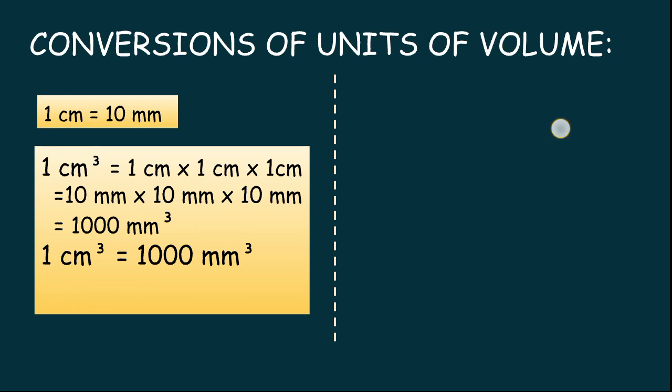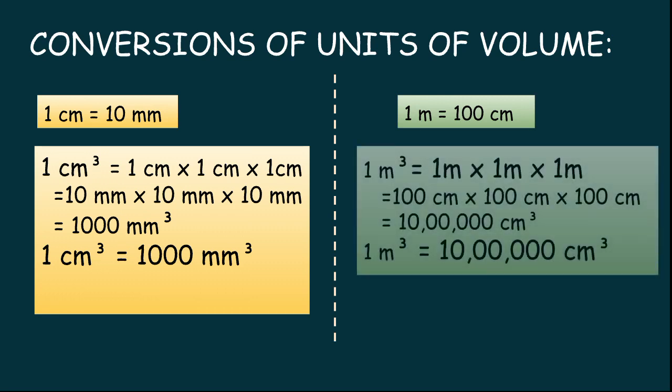And the other conversion which we know is 1 meter is equal to 100 centimeters. So therefore 1 meter cube will become 1 meter into 1 meter into 1 meter. Replacing 1 meter with 100 centimeters, we get 100 centimeters into 100 centimeters into 100 centimeters, which is equal to 10 lakh centimeter cube. So these two are the basic conversions. We can also convert 1 kilometer, as 1 kilometer is equal to 1000 meters. So the basic conversion is 1 centimeter cube is equal to 1000 millimeter cube, and 1 meter cube is equal to 10 lakh centimeter cube.